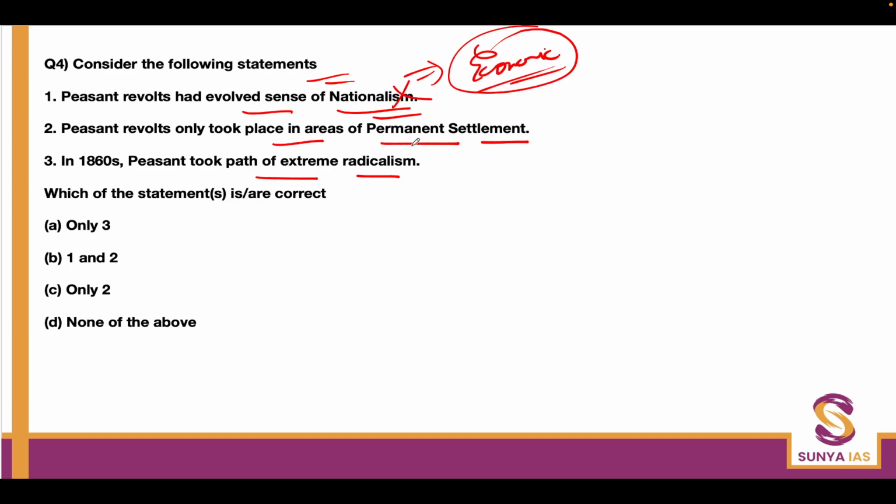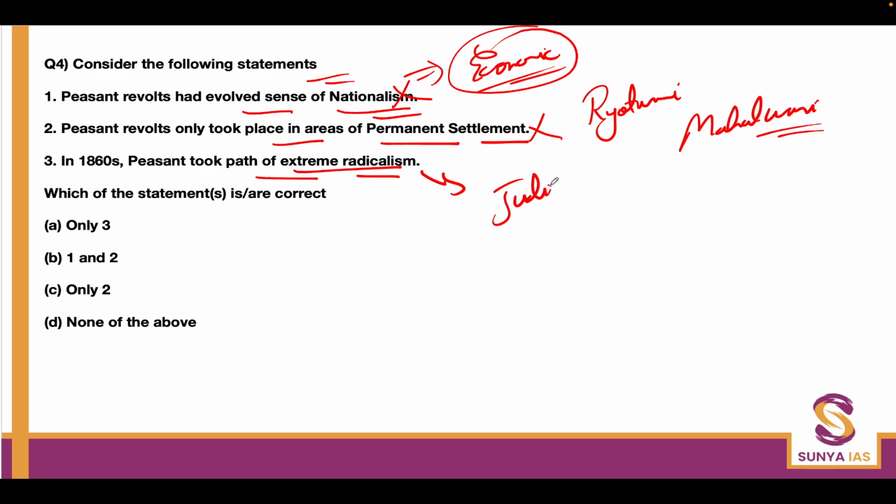Peasant revolts only took place in areas of permanent settlement. No, a huge number of peasant revolts also took place in areas where the Raitwari and Mahalwari systems were applied. So the second statement is also wrong. In 1816, peasants took the path of extreme radicalism. This is extremely wrong. It was actually around 1860 when peasants changed the path from extreme radicalism to a judicial, constitutional approach. So that you need to know.